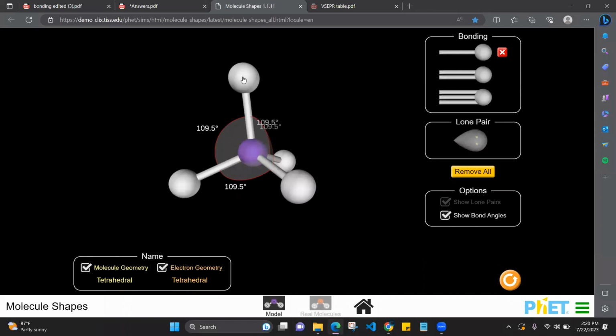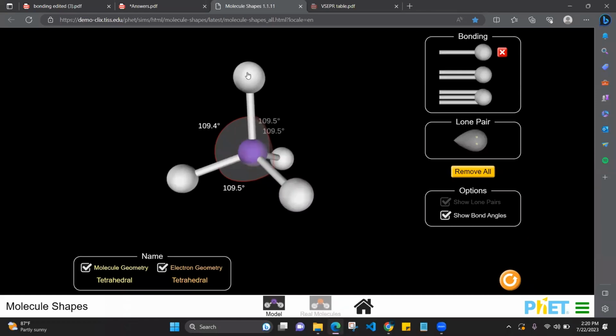Now here, just think that this is a lone pair. This vertical bond is a lone pair. Now think if that vertical bond is not there, then what is the shape? It's trigonal pyramidal, right? So just remove one bond, then you will get the trigonal pyramidal shape, right? Did you get it now? Did you understand it now, Shuhaila? Okay, good.